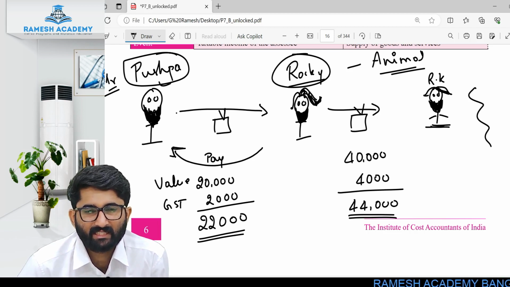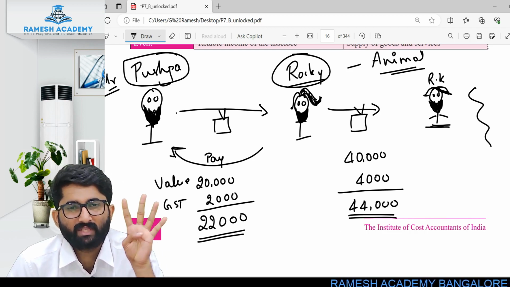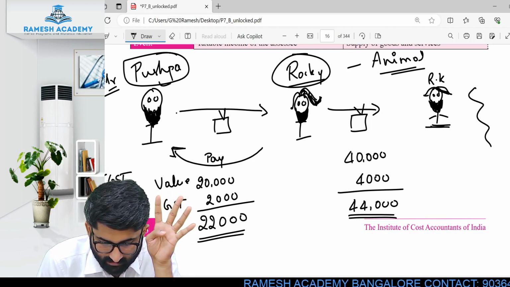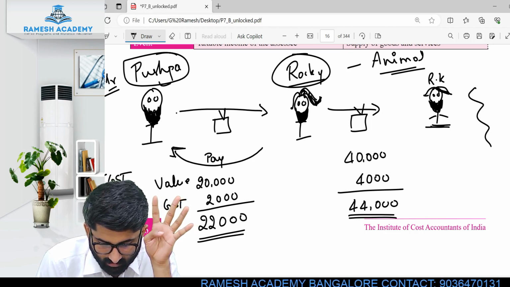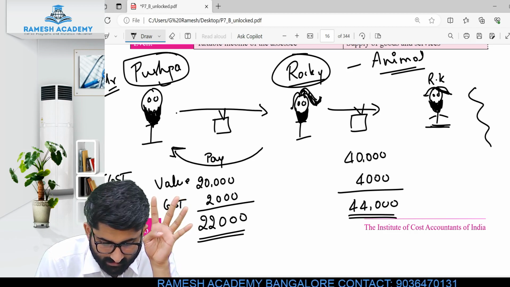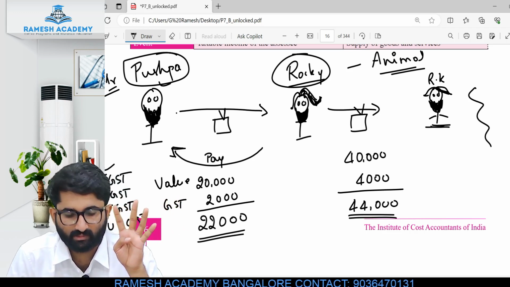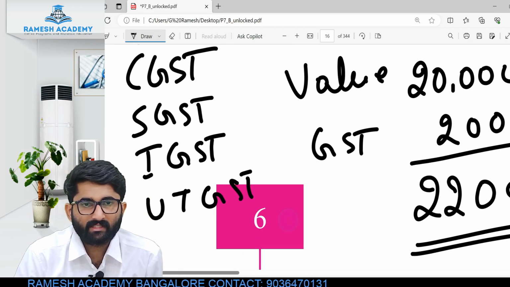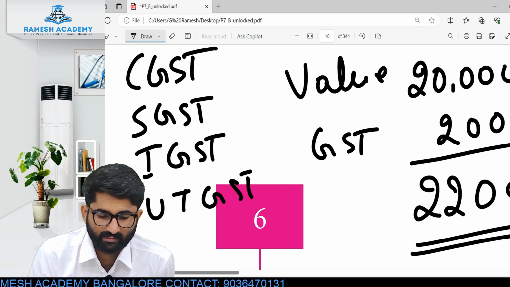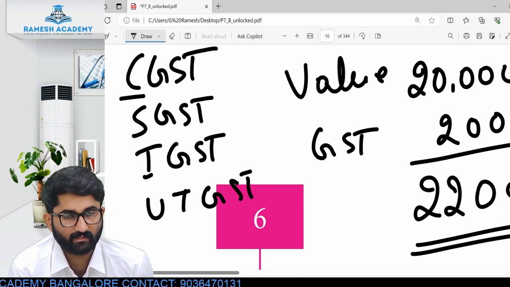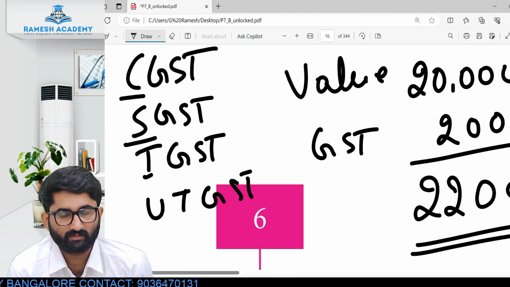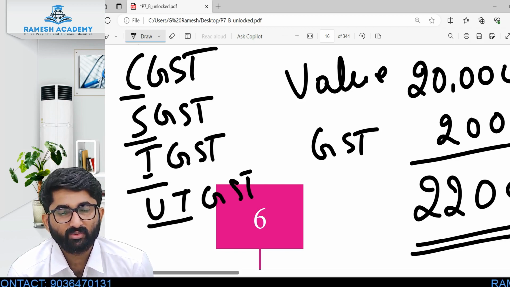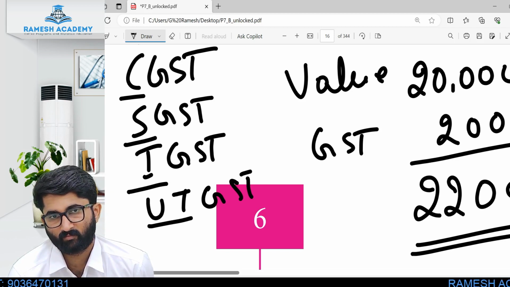You know that GST, there are actually 4 kinds of GST. One is CGST, SGST, IGST, UTGST. What is CGST, sir? Central Goods and Service Tax. SGST, State Goods and Service Tax. IGST, Integrated Goods and Service Tax. UTGST, Union Territory Goods and Service Tax. So these are the types here.